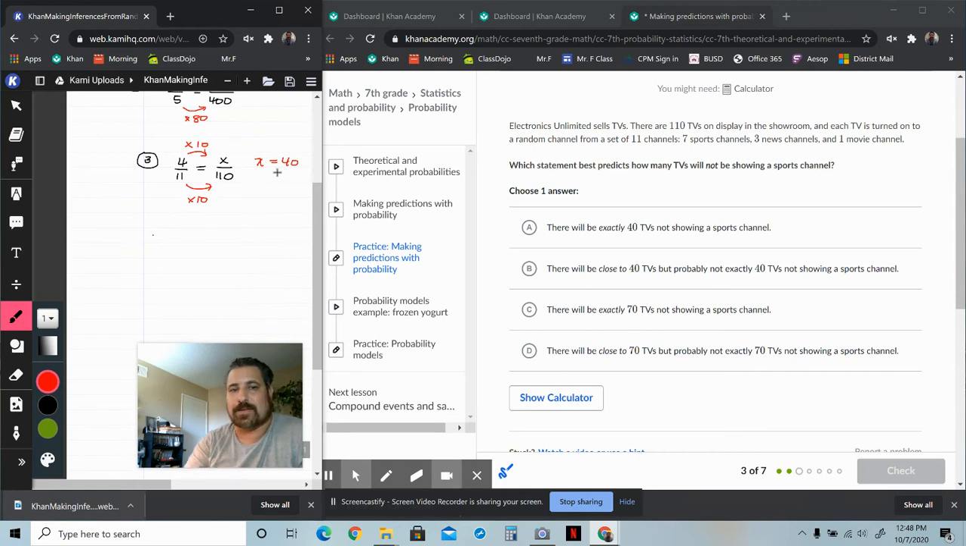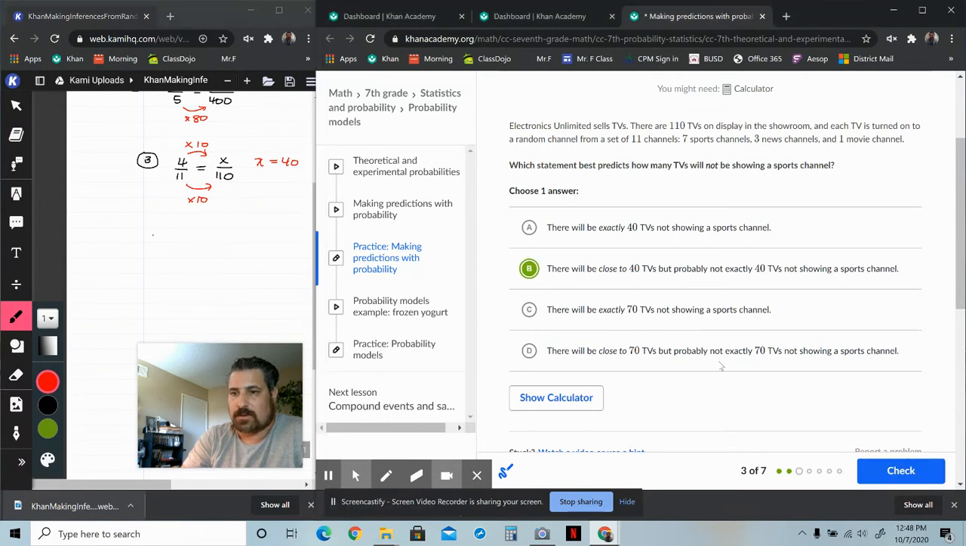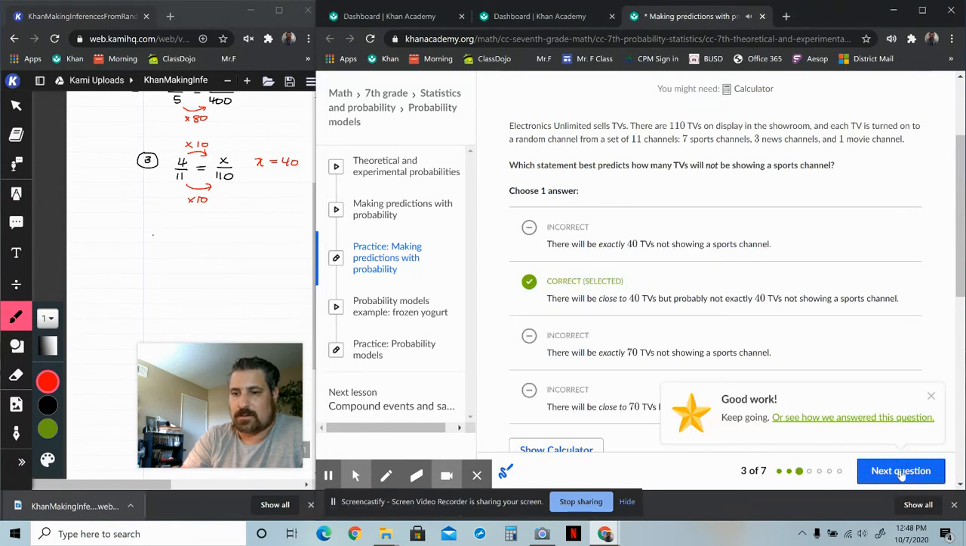But it's not going to be exactly 40 because it's theoretical probability. There's going to be some variance and some luck that happens if you actually conducted the experiment. So they'll be close to 40 TVs, but probably not exactly 40 TVs.